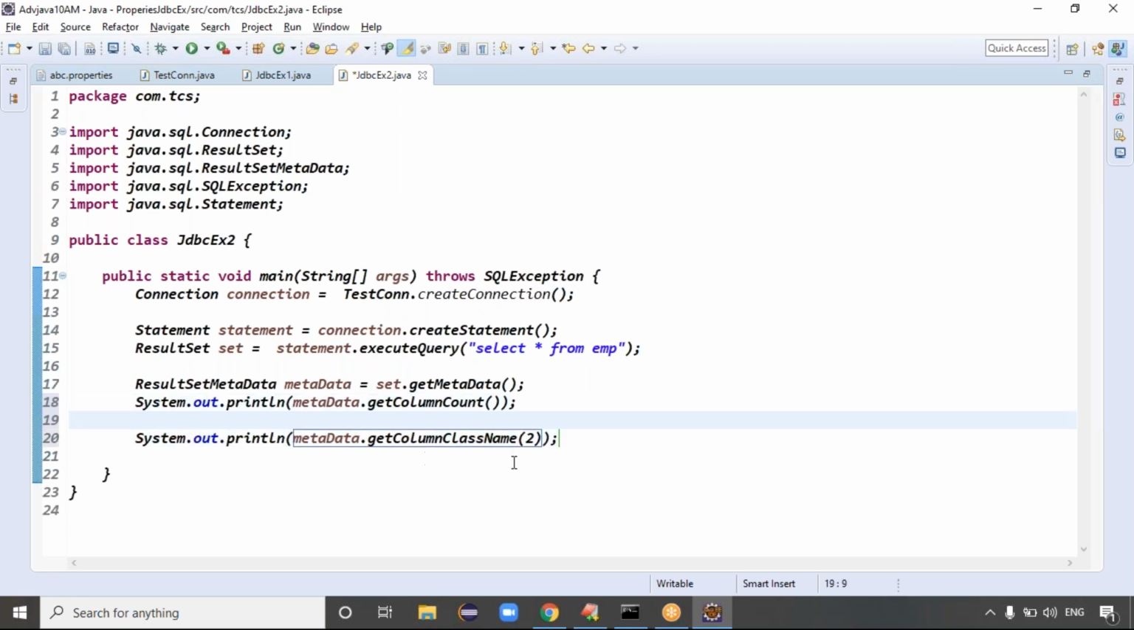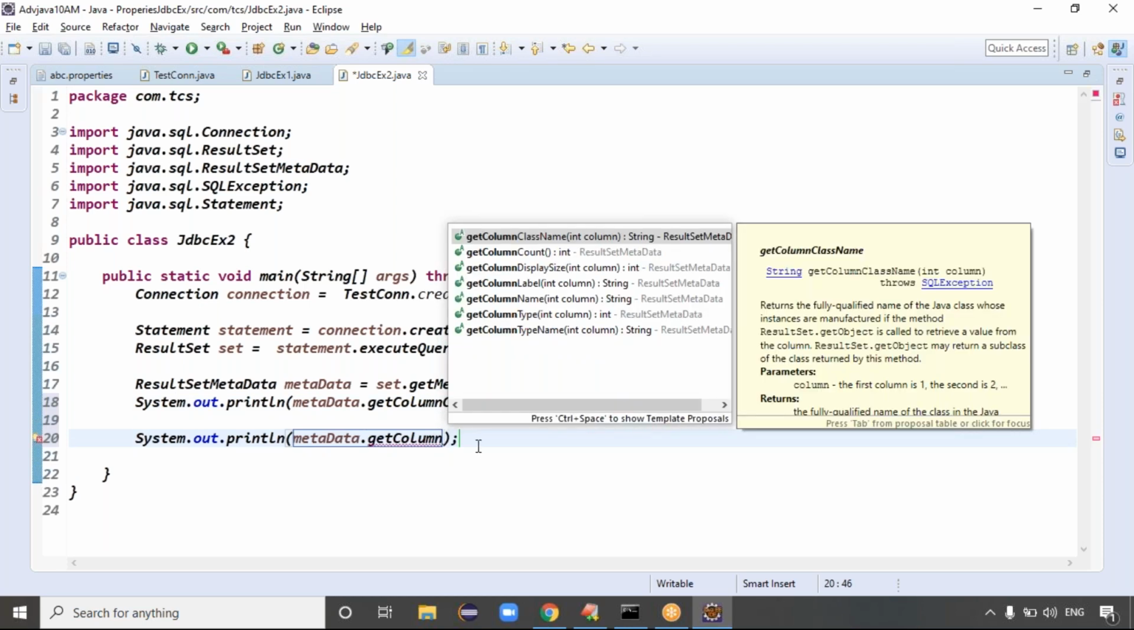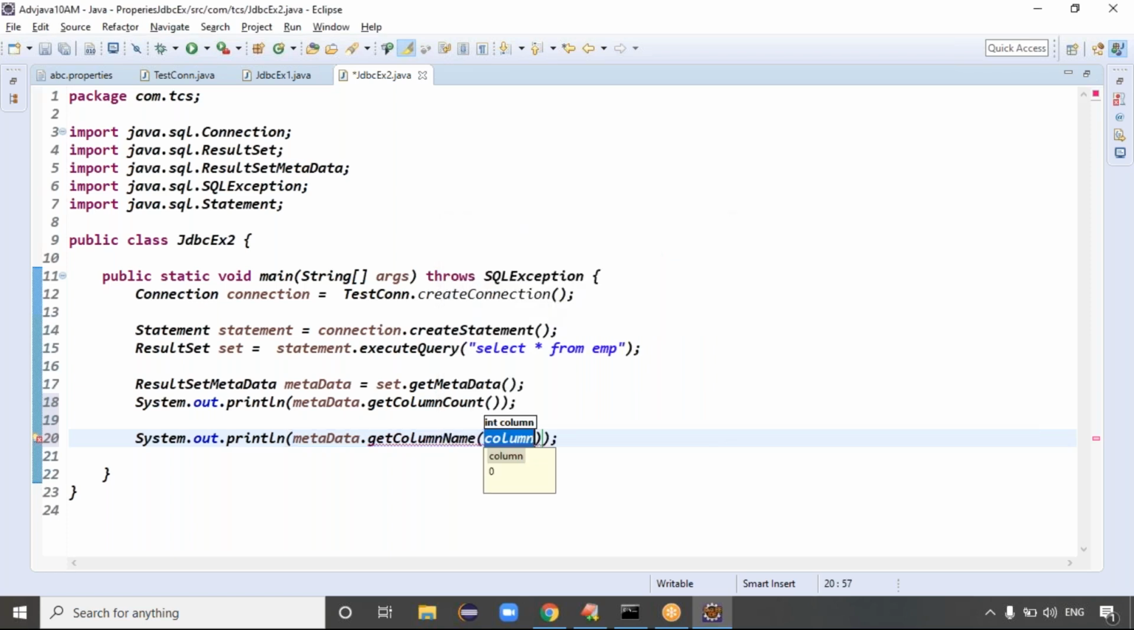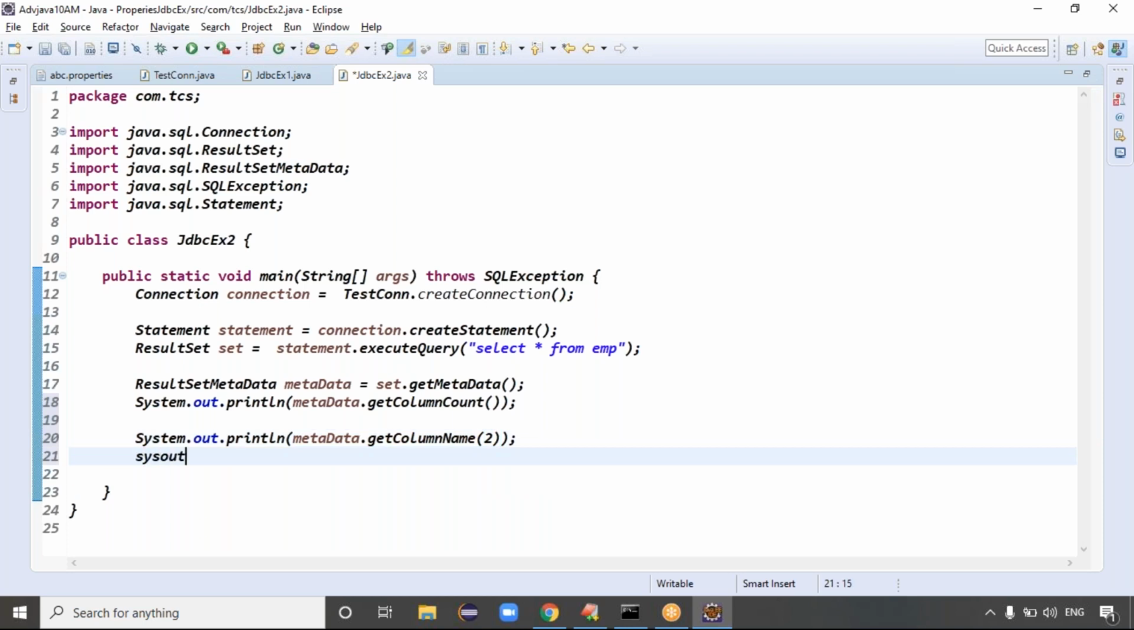Get column name, not a class name, guys. Get column name. Second column, I want the name.